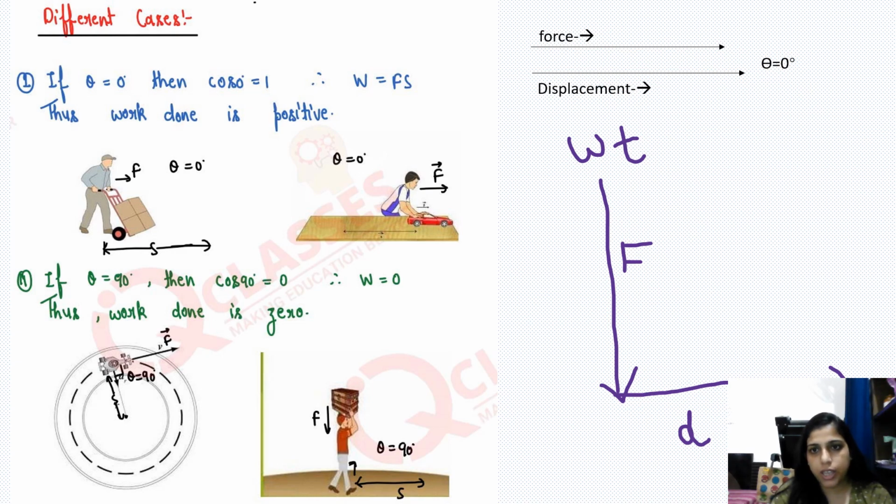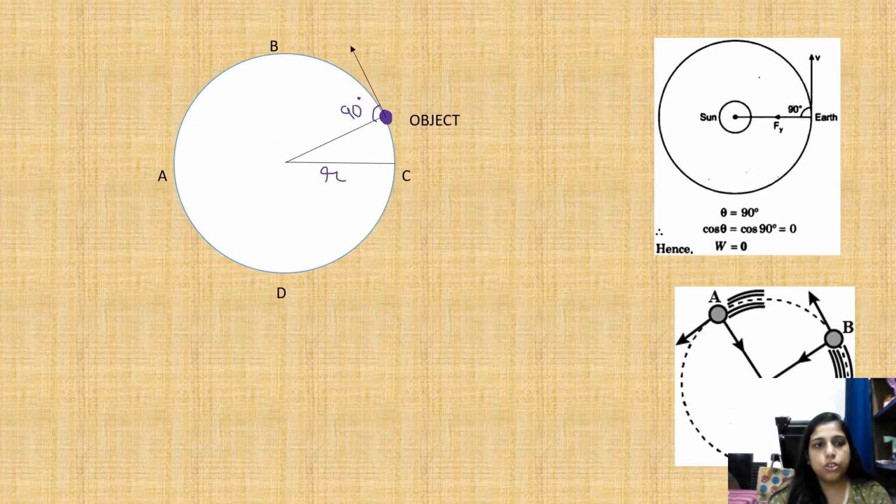In this condition, the angle between them will be 0, and cos 0 degrees, we all know, is 1.